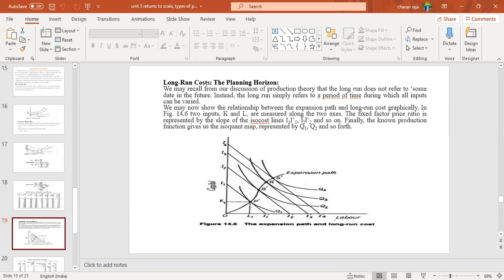Whereas isoquant means using different compositions of the different input factors to generate or produce an equal amount of production. Finally, this is considered an isoquant map, represented by Q1, Q2, and so forth.